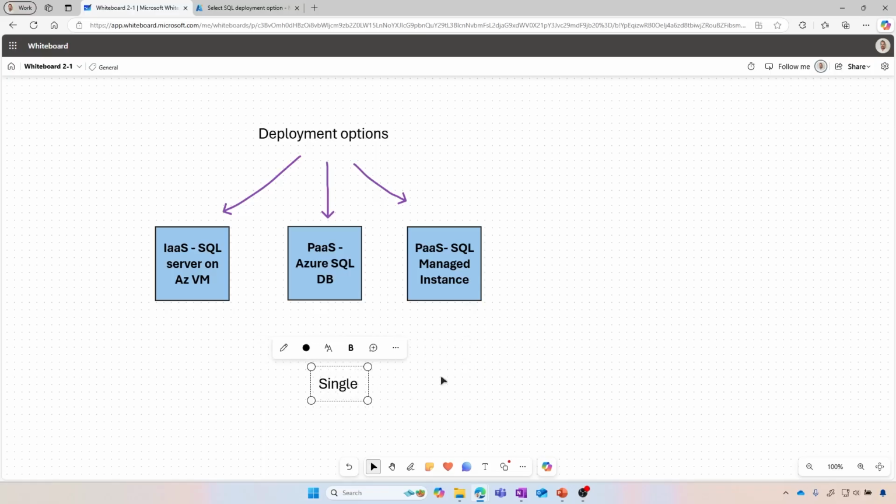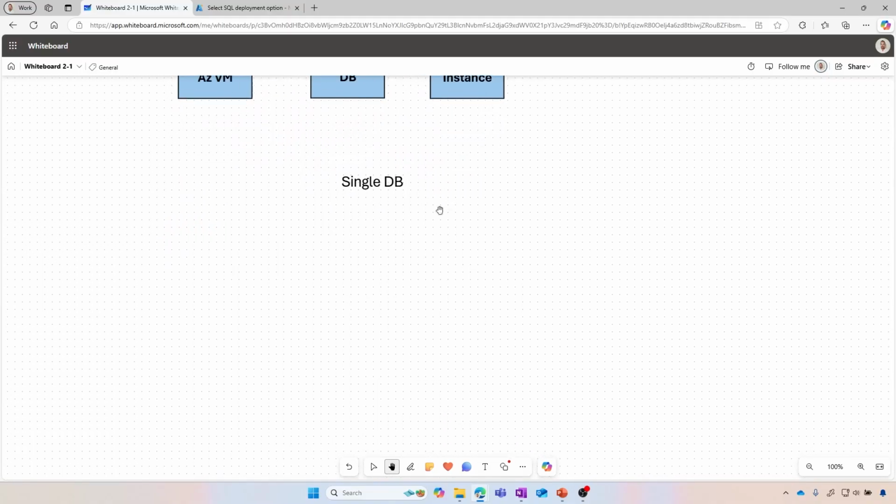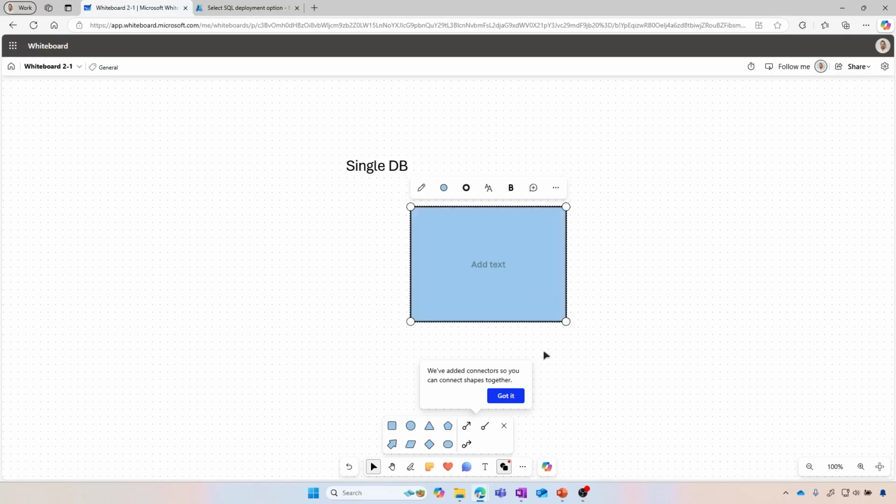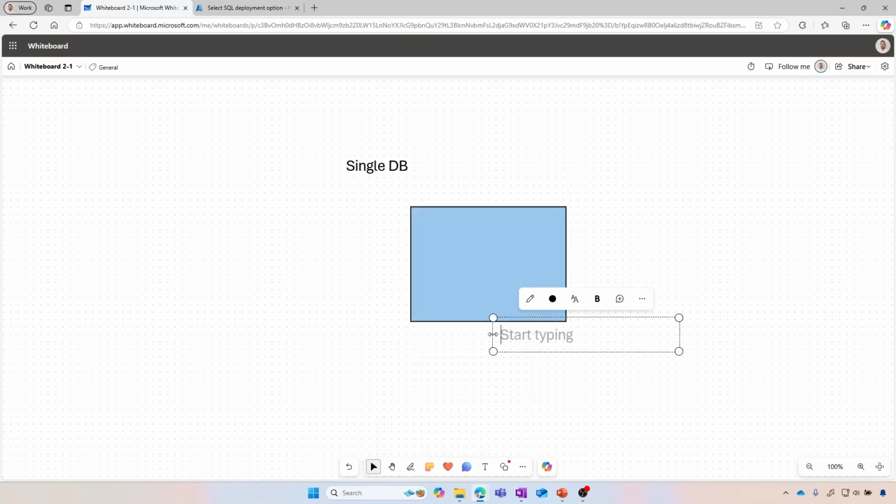Single database, so as the name mentions, single DB, it is for single databases. And we're going to do a couple of provisioning, not now, but in upcoming demos, we're going to do multiple provisioning of those. So we're going to have an underlying logical server, which is actually a mix of compute and memory.